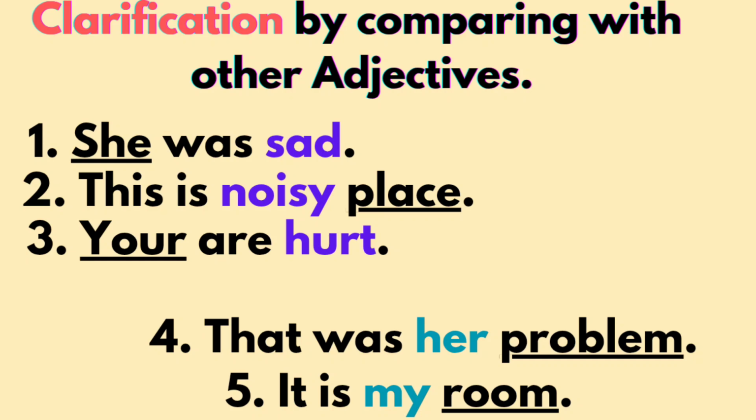It describes the pronoun she. This is a noisy place. Here I have to use one article: a noisy place. Which kind of place? A noisy place, like a crowd. There are many people. We cannot move here and there. A noisy place. Place is a noun and noisy is an adjective, and it comes before the noun.